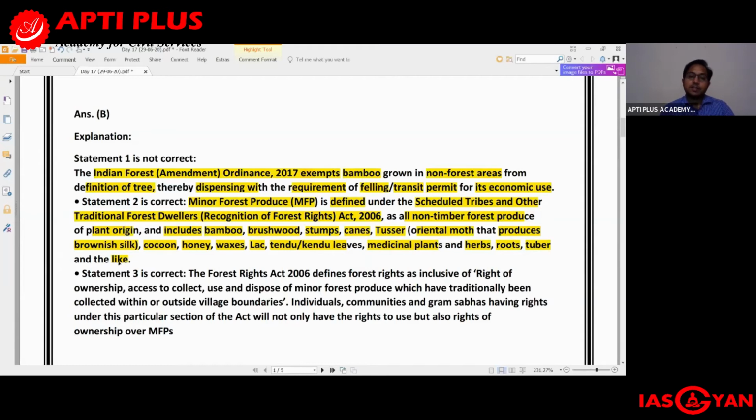Okay, so just have some broad idea as to which products are included under the minor forest produce as a part of the Scheduled Tribes and Other Traditional Forest Dwellers Recognition of Forest Rights Act 2006.